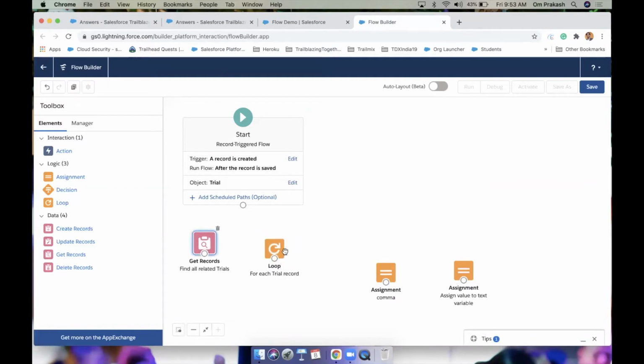Now we need to avoid the duplicacy. Okay, so let's drag one decision.